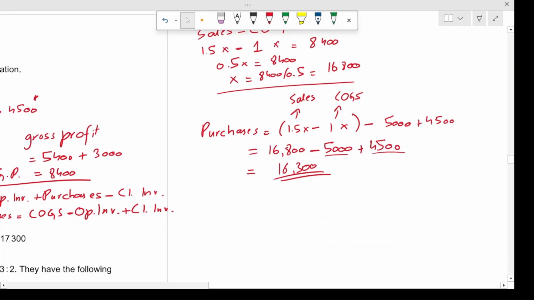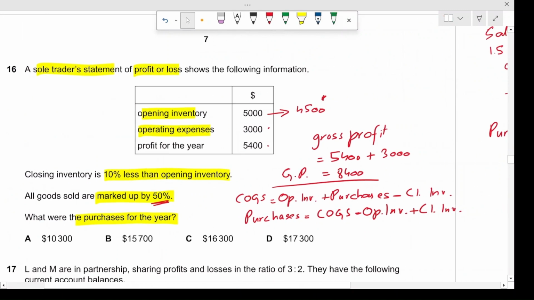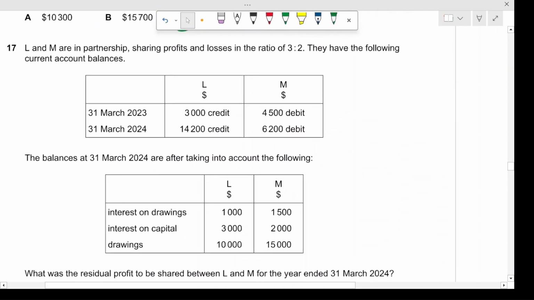So now when you put $16,800 here, we get $16,300. This is the correct amount for the purchases for the year. So option C is the correct choice. Now we're going to start to expedite this.